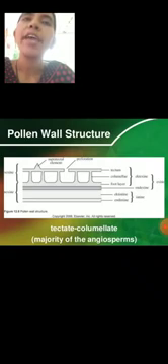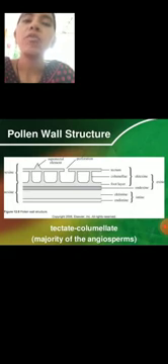So next one is the exine. The exine is chiefly composed of sporopollenin, a tough substance that provides resistance to physical and biological decomposition of the pollen wall.